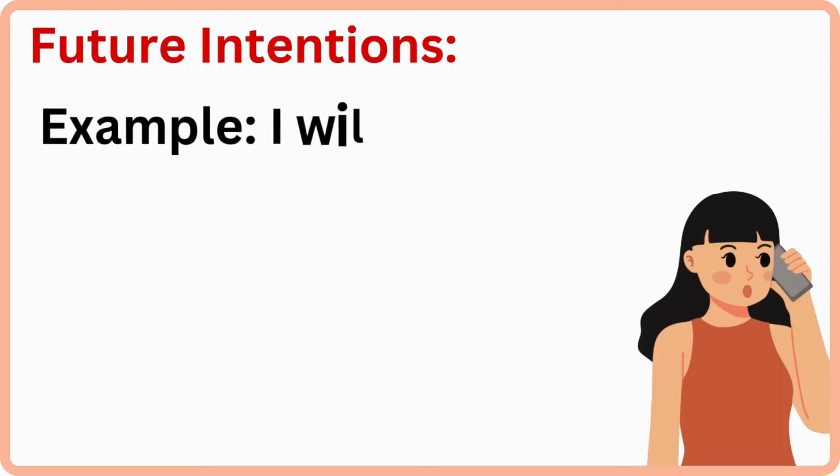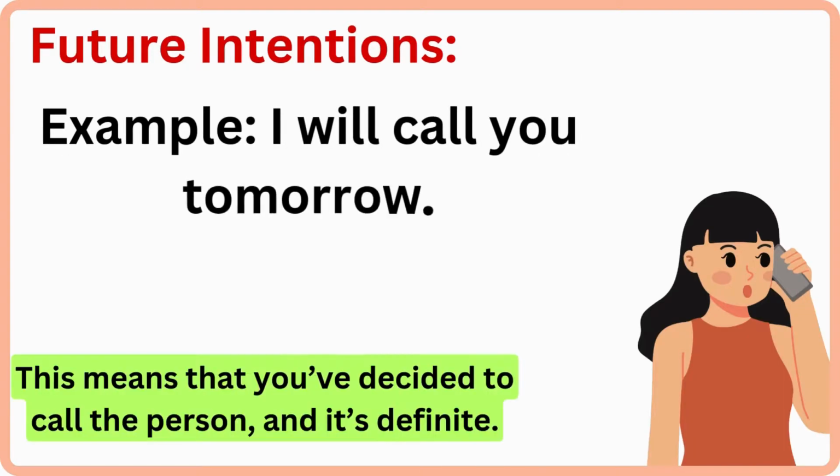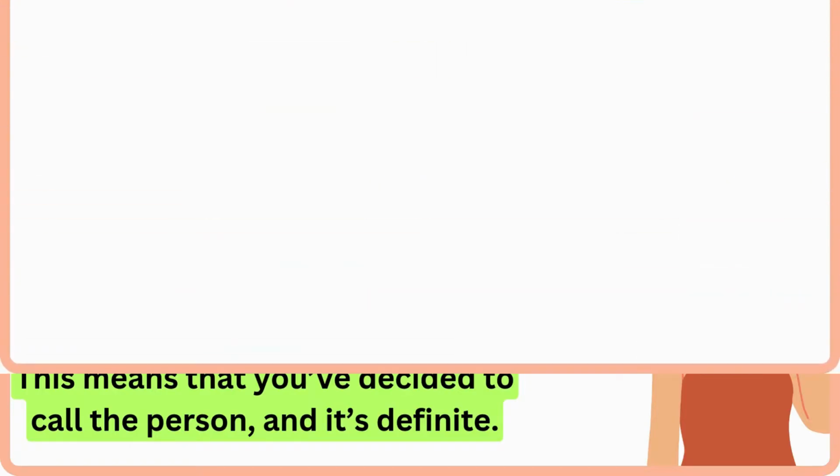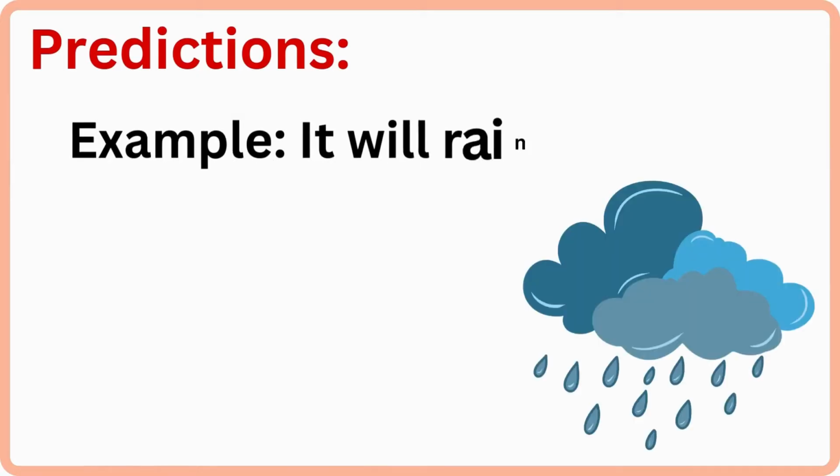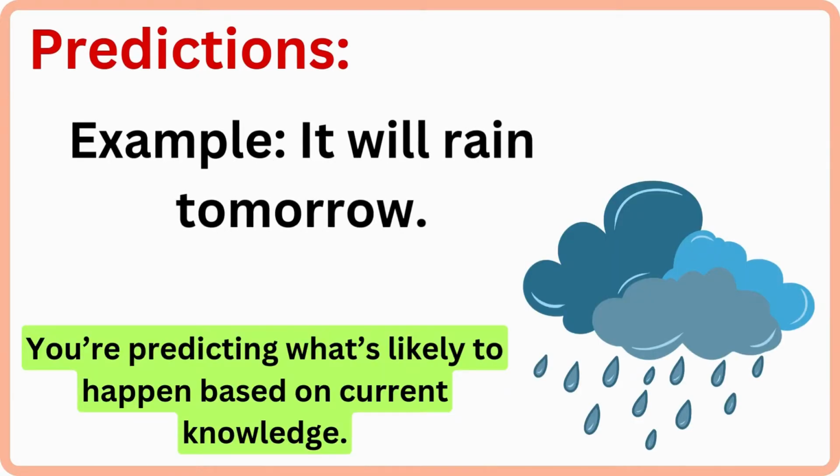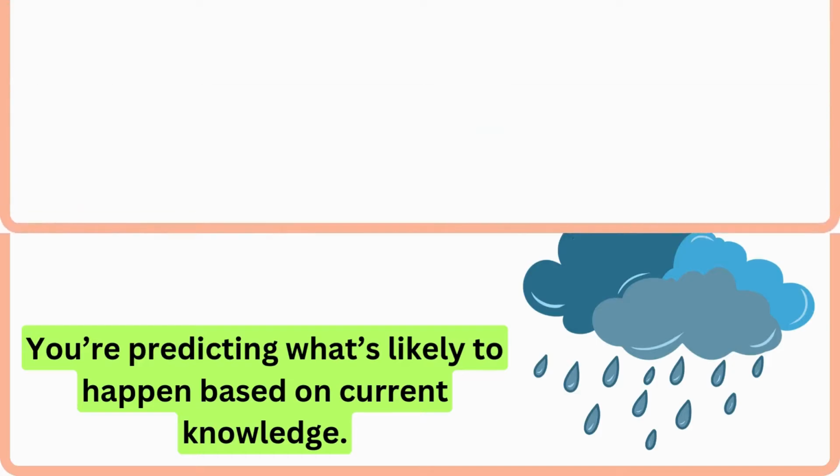Future intentions. Example, I will call you tomorrow. This means that you've decided to call the person and it's definite. Predictions. Example, it will rain tomorrow. You're predicting what's likely to happen based on current knowledge.